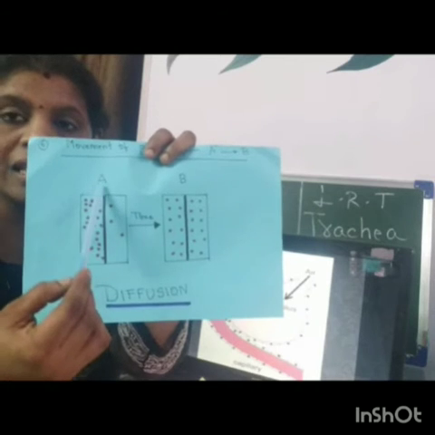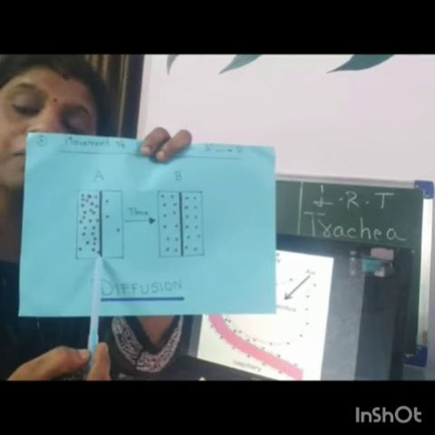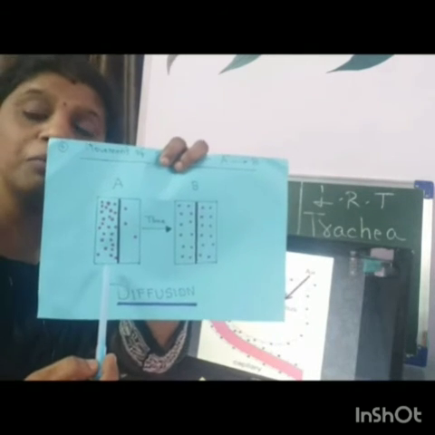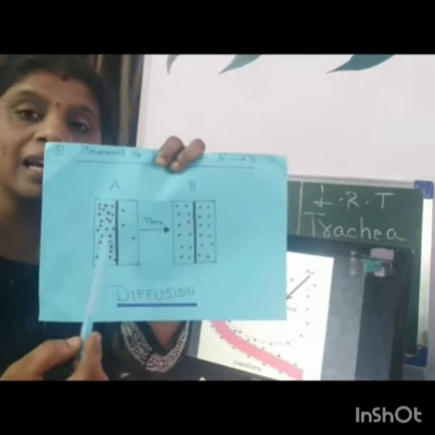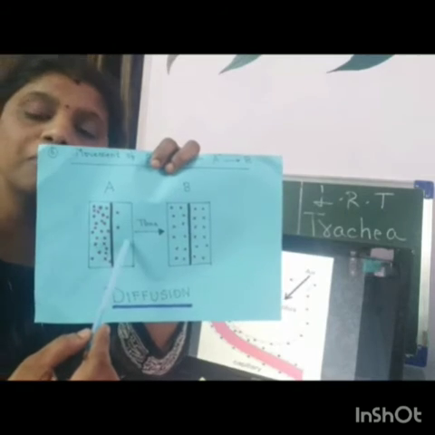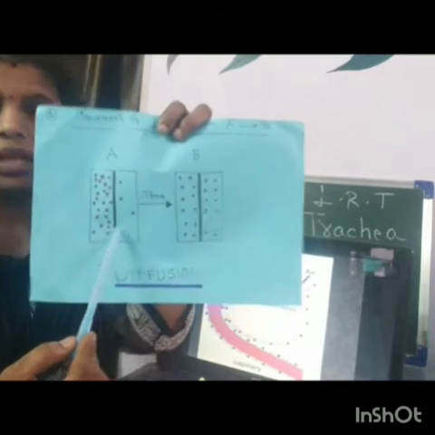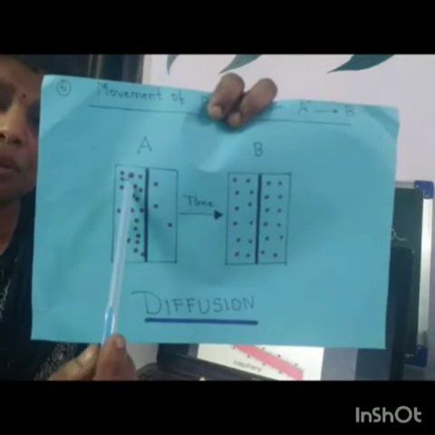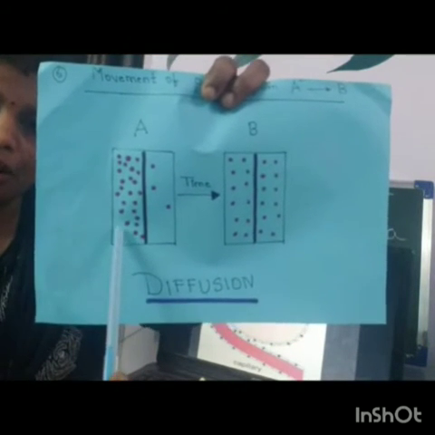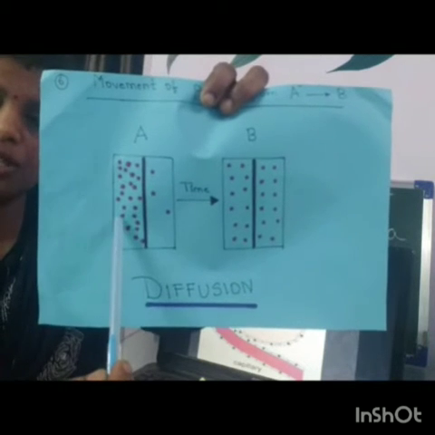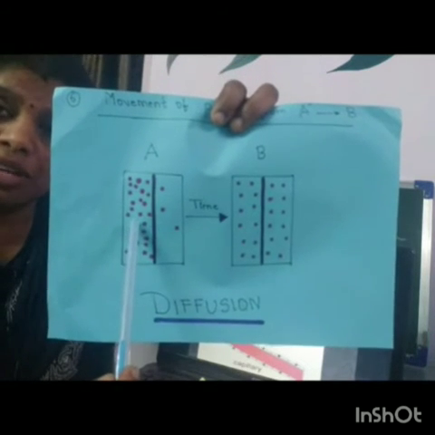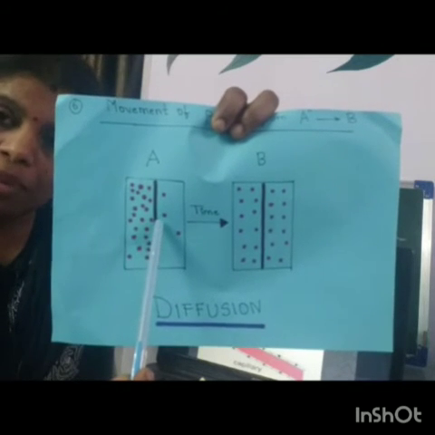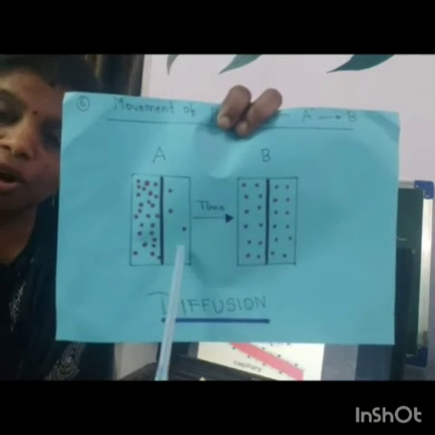There is a membrane in between, and this membrane is a semi-permeable membrane. Semi-permeable membrane means it allows the passage of some materials. So across the membrane, from the region of higher concentration, the particles will move to the region of lower concentration.